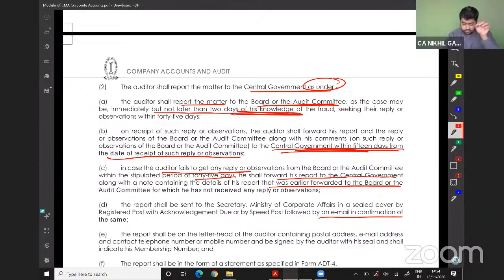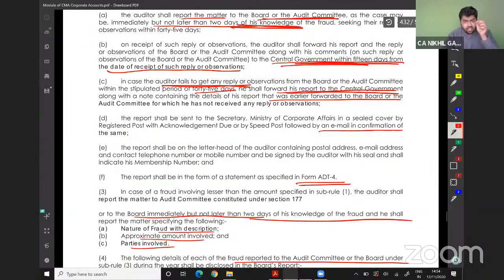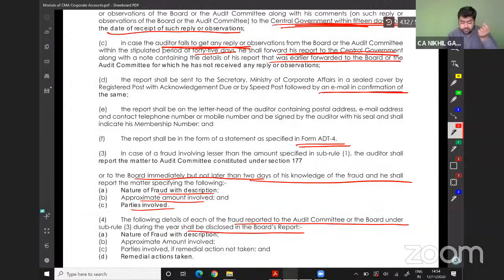If the auditor fails to get any reply from the board of directors within a period of 45 days, he shall forward this report to the central government at the earliest. And the procedure is via an email confirming. They should also file an email confirming that we have sent you the fraud report. The report shall be in the form of the statement as prescribed.